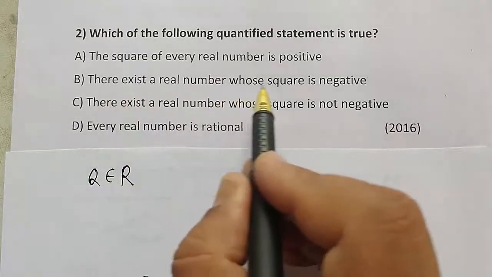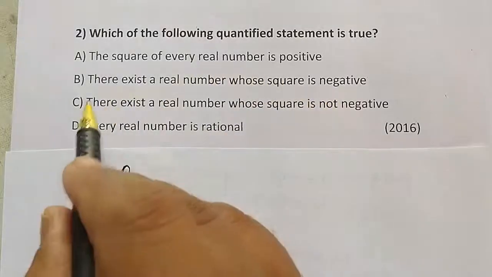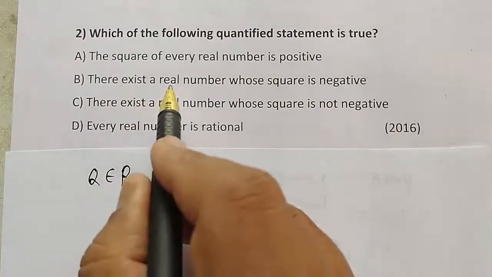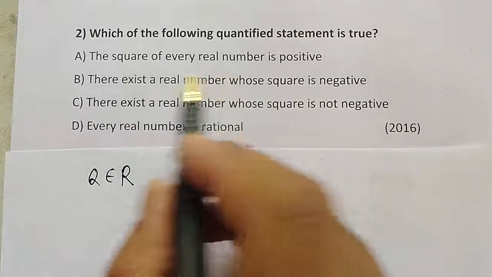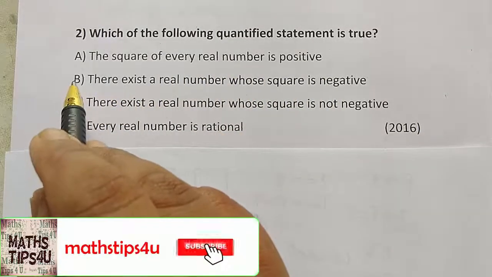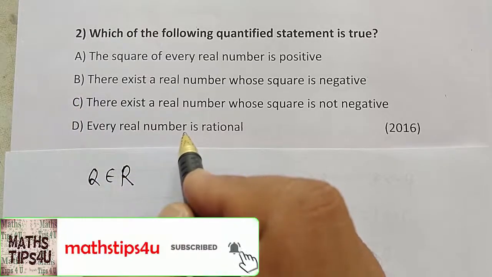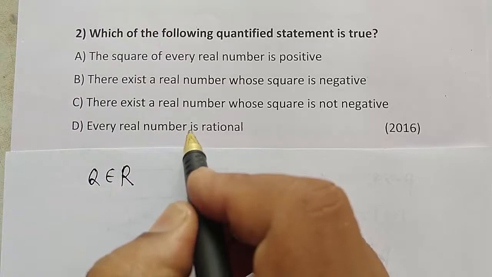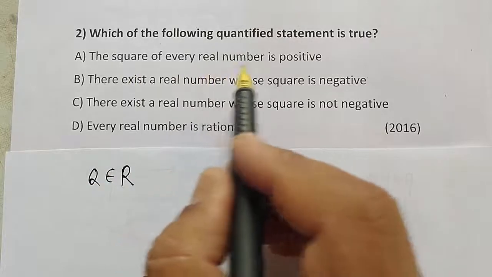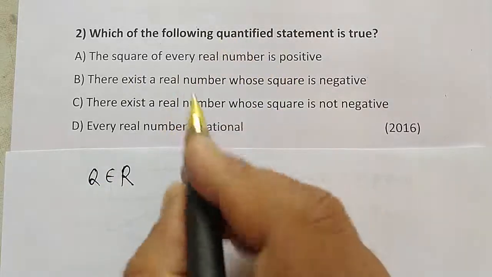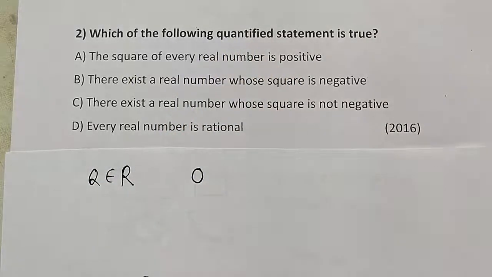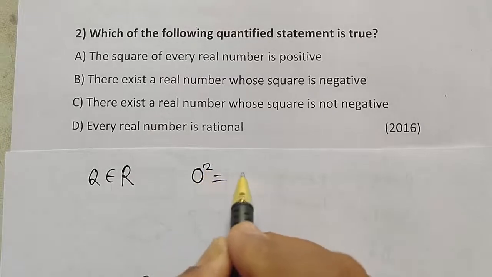There exists a real number whose square is negative. There is no real number whose square is negative. So the option B and option D are wrong. The square of every real number is positive, but there is a real number 0, whose square is 0.